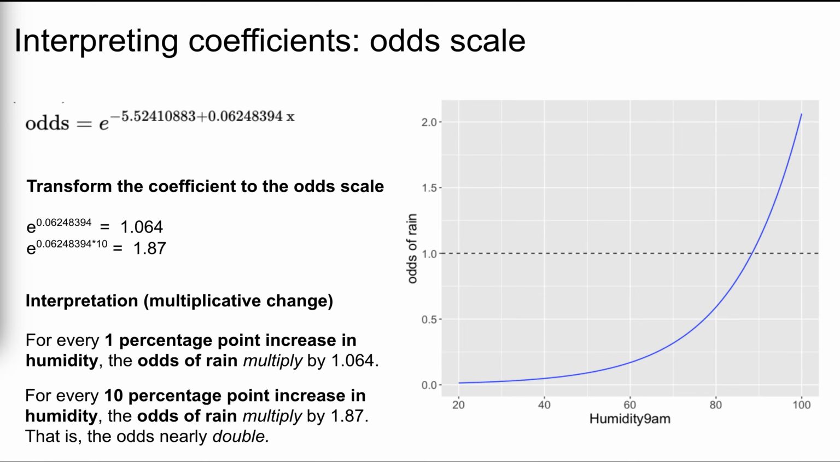For example, the odds of rain when there's 100% humidity are roughly double those when there's 90% humidity. Similarly, the odds of rain when there's 70% humidity are nearly double those when there's 60% humidity. In general, though the absolute change in odds is not constant, the multiplicative change in odds is.